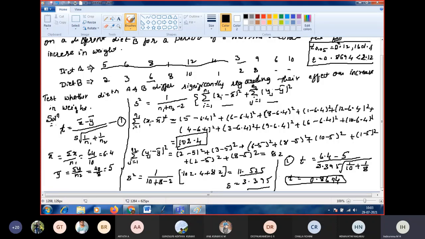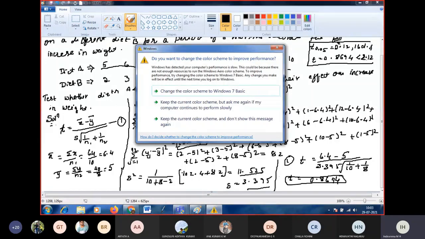Yes, it is accepted because it is less than the 5% level. Our assumption is that there is no difference, so that is accepted here. There is no difference in the significance of their increase in weight because of the diet. Clear now?